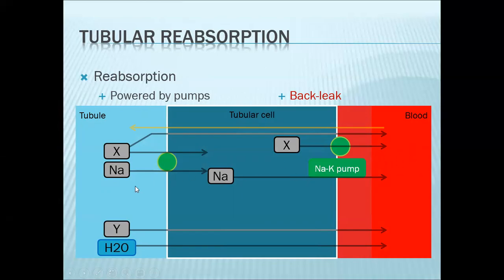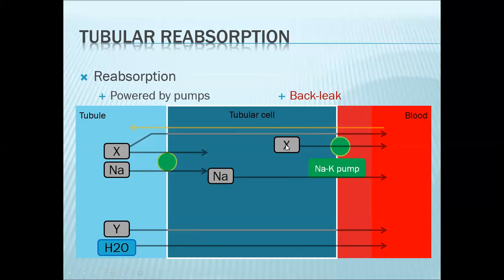Because of that electrochemical gradient, Y here, which would represent an anion, would also be reabsorbed. So let's say Y here would be chloride. So chloride now is being reabsorbed passively. So it is dependent on the electrochemical gradient.